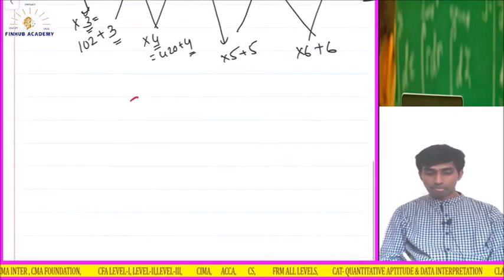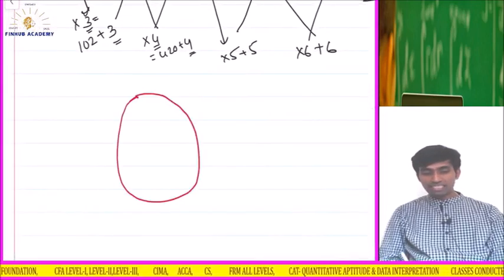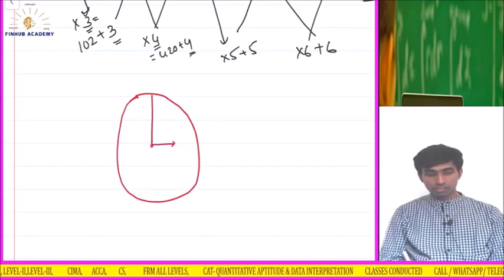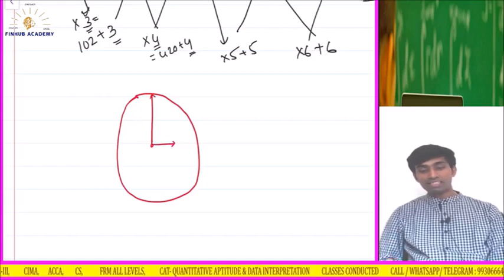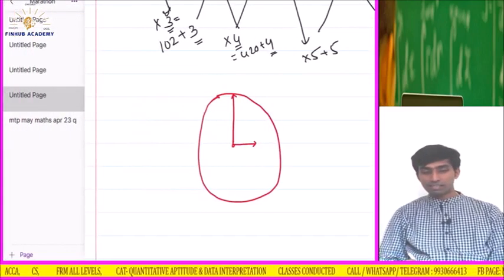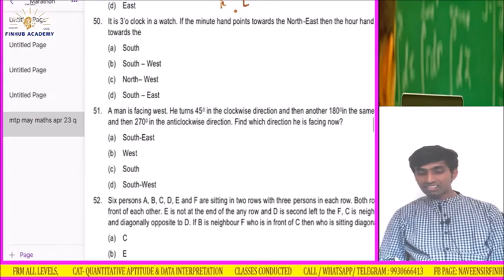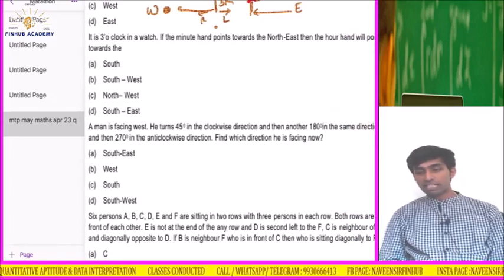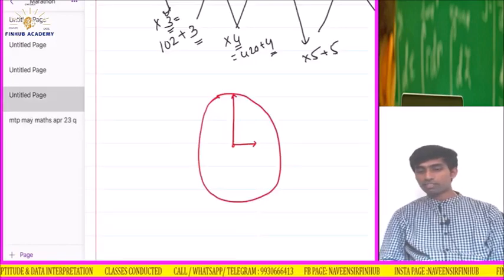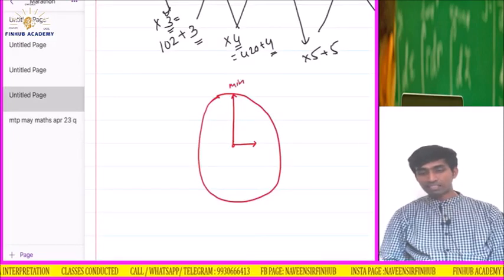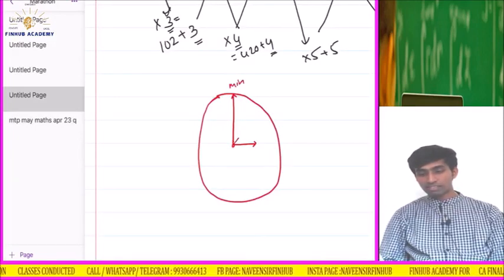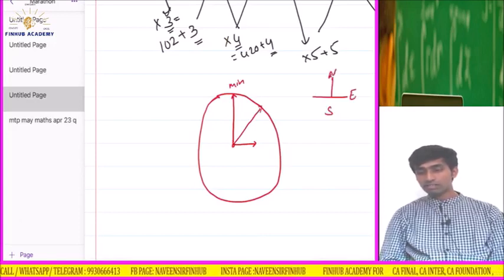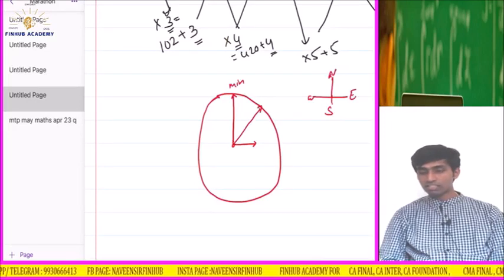Logic. Listen. This is clock. Now let's say it is 3 p.m. Okay. So this is my long hand. This is my short hand. So it is 3 p.m. Okay, fine. Now understand, what was the question? If the minute hand points towards northeast, then the hour hand will point towards. So obviously if minute hand, this is minute hand now, if it turns 45 degree, means this side northeast, this is northeast, north, south, east, west. So northeast means this side.